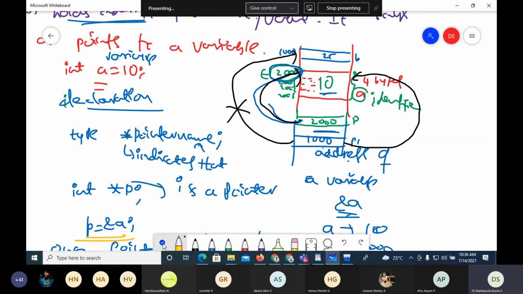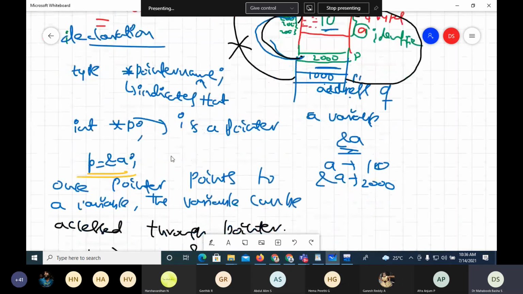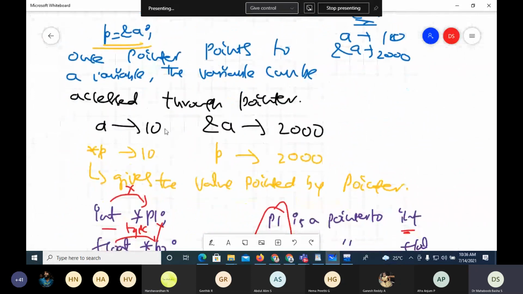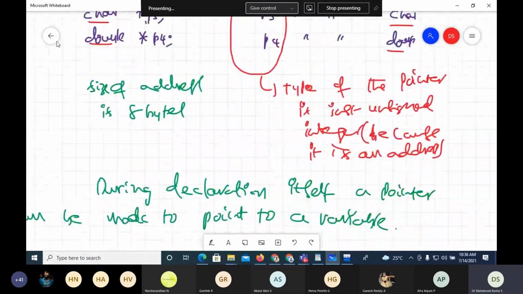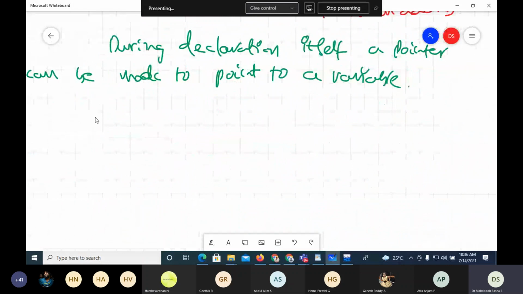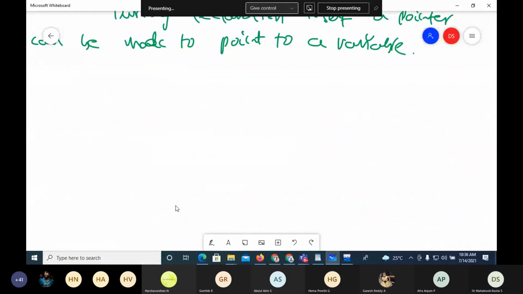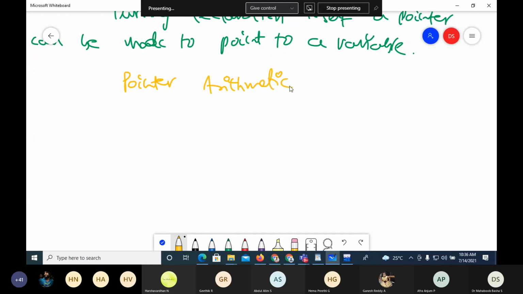The next concept related with pointers, after the type of the pointer, which is one important concept, is pointer arithmetic. Normally the arithmetic operations we perform are plus, minus, asterisk, slash, percentage.